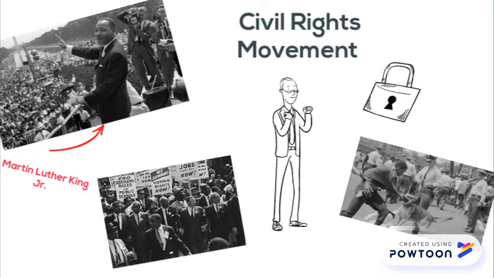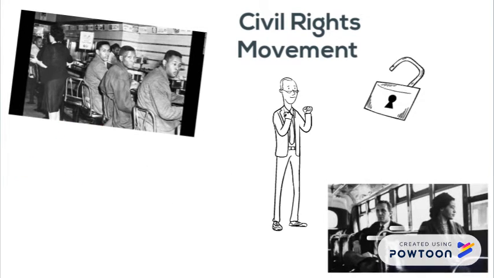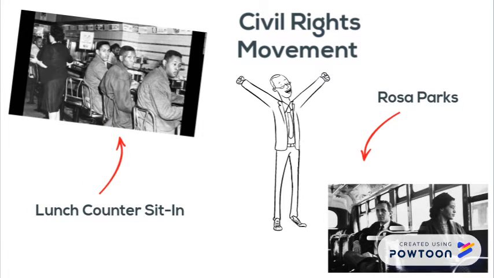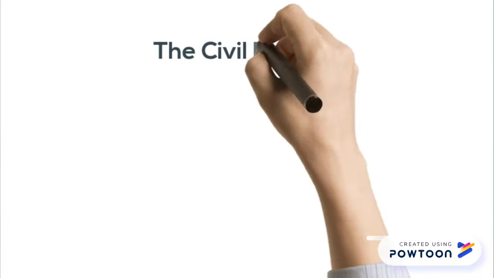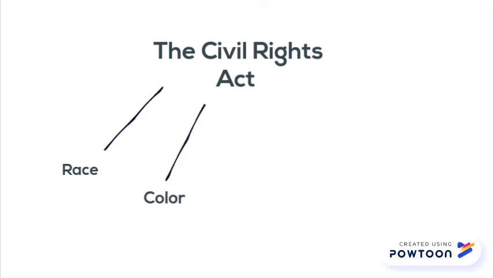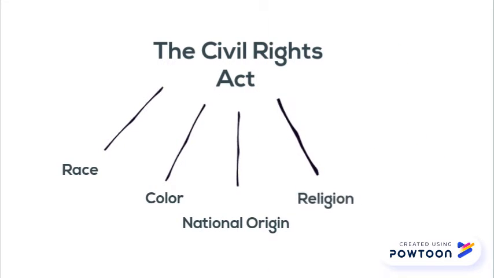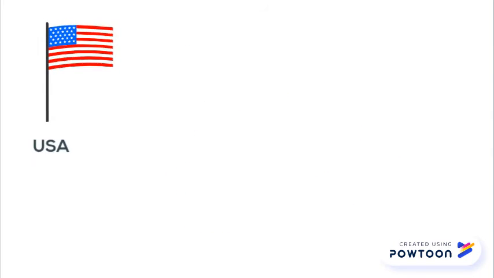Many great leaders, such as Dr. Martin Luther King Jr., helped the movement explode. There were many protests, such as the lunch counter sit-ins and the bus boycott started by the arrest of Rosa Parks. This led to the signing of the Civil Rights Act in 1964, which outlawed discrimination based on race, color, national origin, religion, and sex.